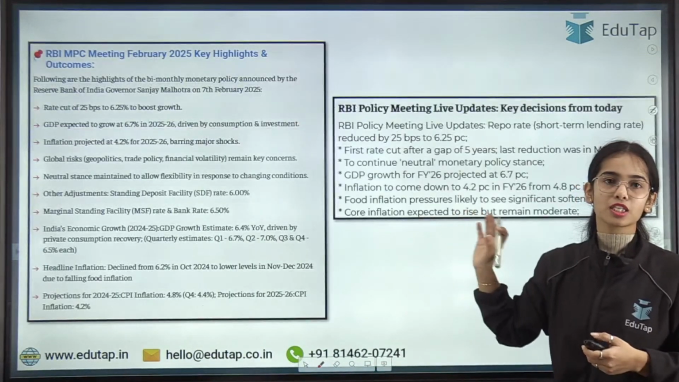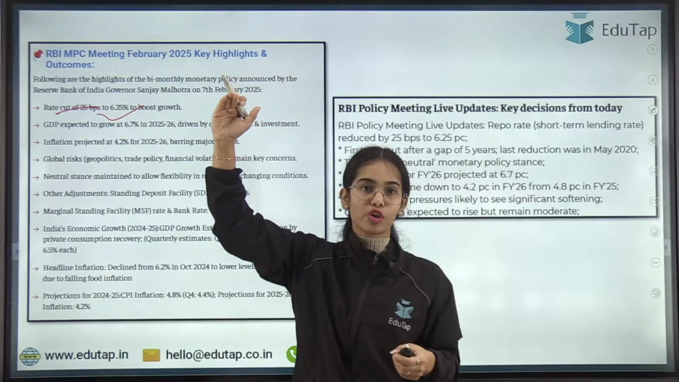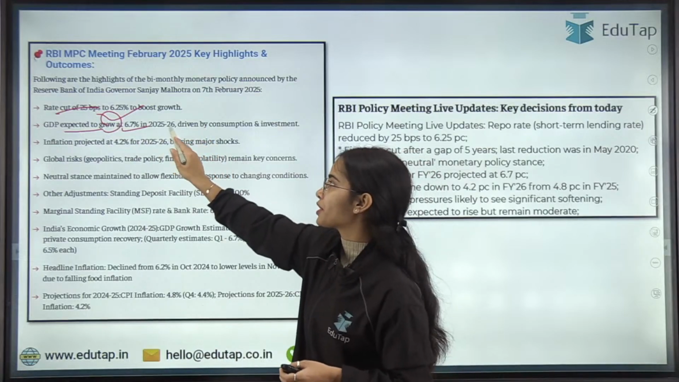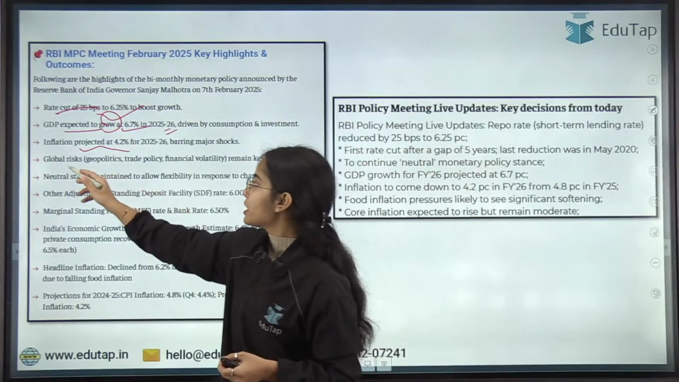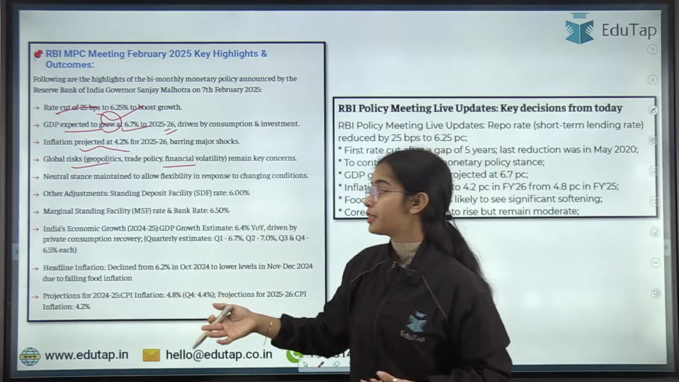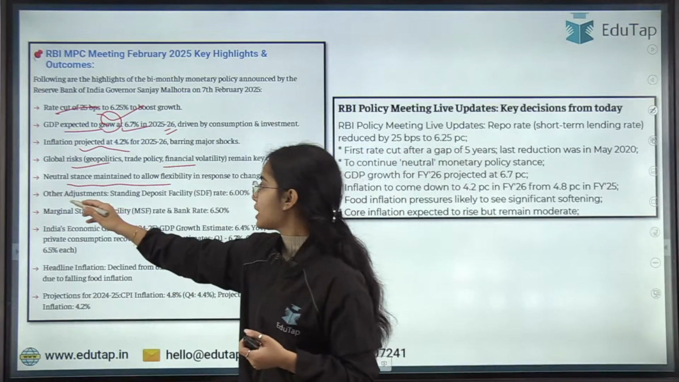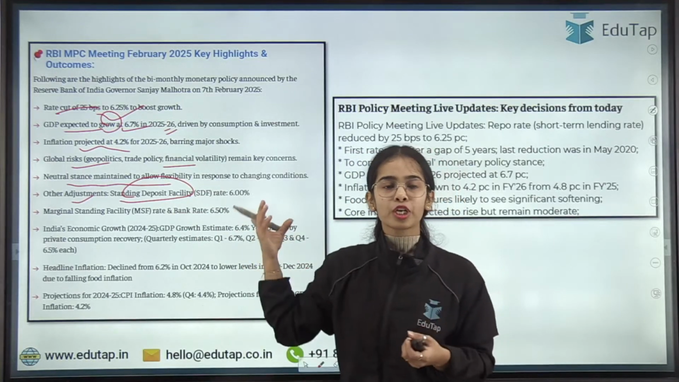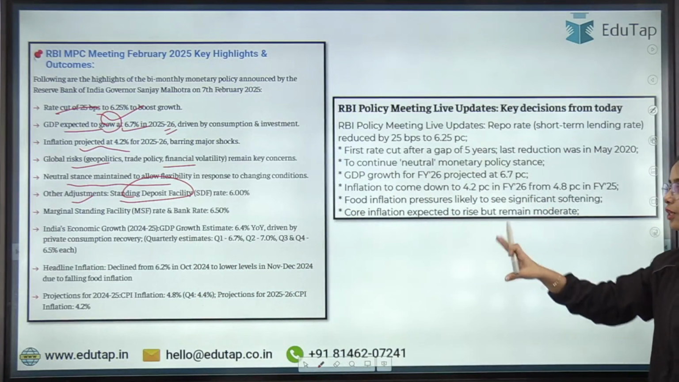The external sector is the last point that we have to discuss, but in the highlights we have discussed the rate cut in the repo rate from 6.5% to 6.25%. GDP is expected to grow at 6.7% in 2025-26. Inflation is projected at 4.2% in 2025-26. Global risks can pose problems in our country. A neutral stance has been maintained to allow flexibility to the MPC. Other adjustments have been done: the SDF and the MSF have also been adjusted along with the repo rate. These highlights I have provided so that you have the idea.